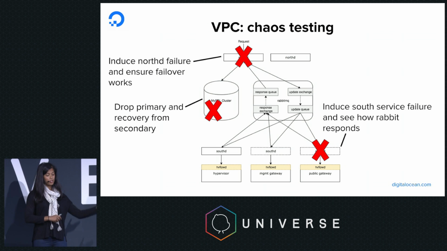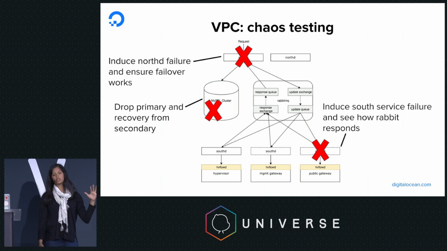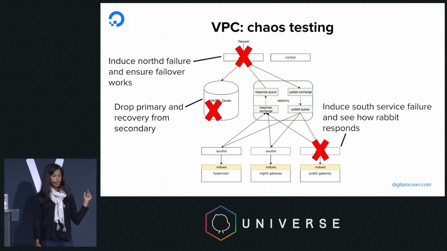There are also, as I mentioned, a ton of components in VPC, so we did a lot of chaos testing. Our Northd services were running in a sort of failover mode, so we induced a Northd failure and saw what happened. We dropped databases, tried to recover, and saw what happened there. We also killed off a bunch of Southd service workers and tried to see what would happen to our queue depth, and whether other workers would be able to pick up the slack.